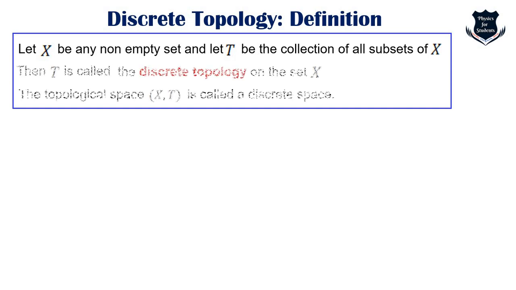So if X is a non-empty set, then T is called a discrete topology on the set X. The topological space (X, T) is called a discrete space. Same thing I have used in topology and topological space. Now,